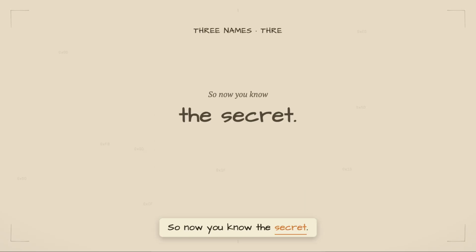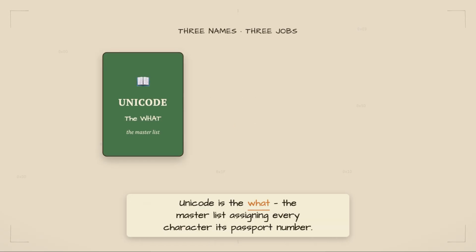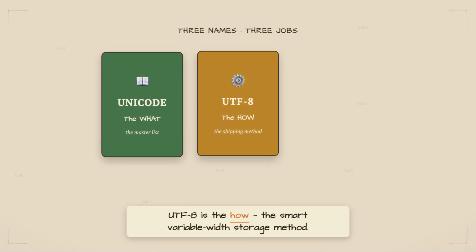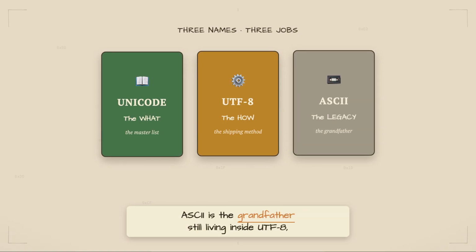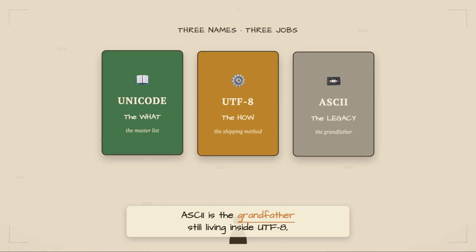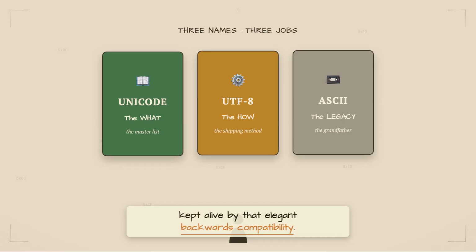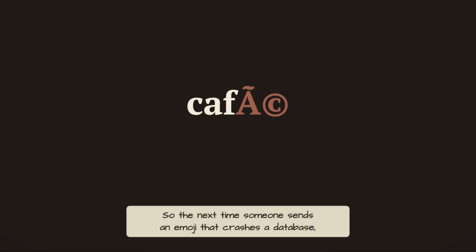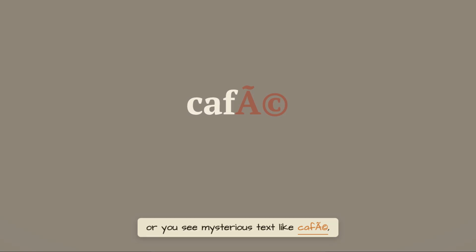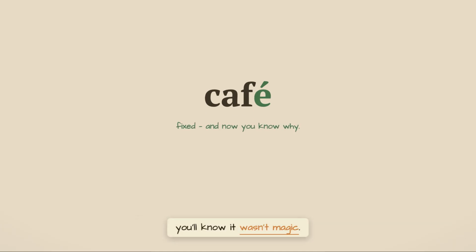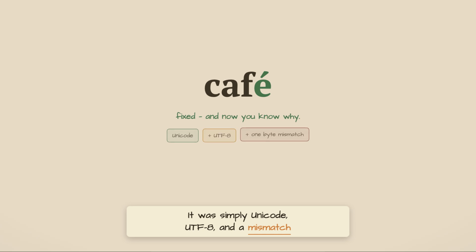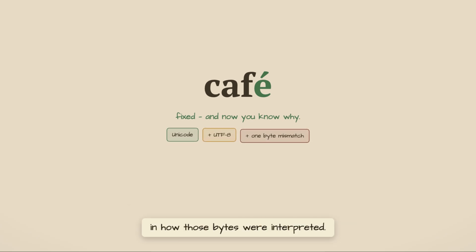So now you know the secret. Unicode is the what, the master list assigning every character its passport number. UTF-8 is the how, the smart variable width storage method. ASCII is the grandfather still living inside UTF-8, kept alive by that elegant backwards compatibility. So the next time someone sends an emoji that crashes a database, or you see mysterious text like café, you'll know it wasn't magic. It was simply Unicode, UTF-8, and the mismatch in how those bytes were interpreted.